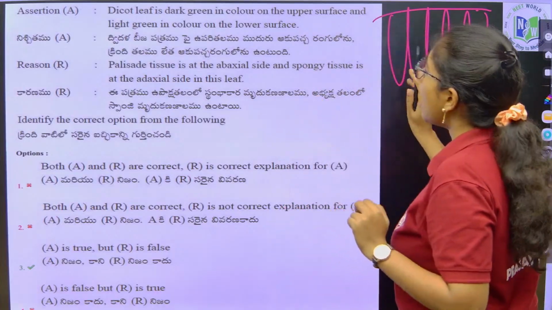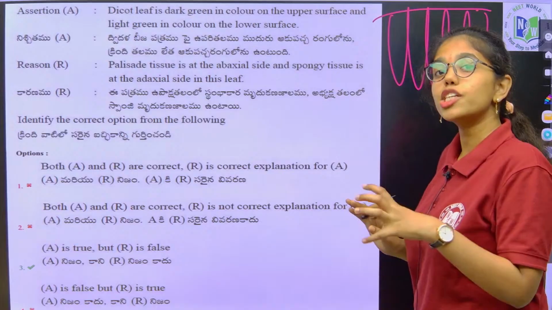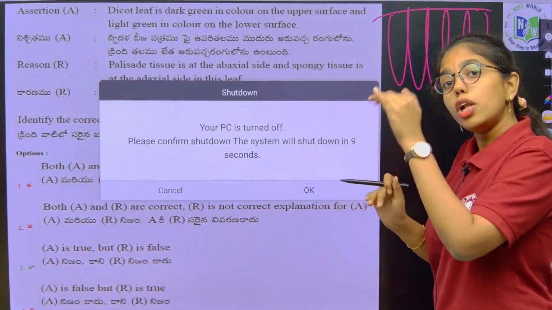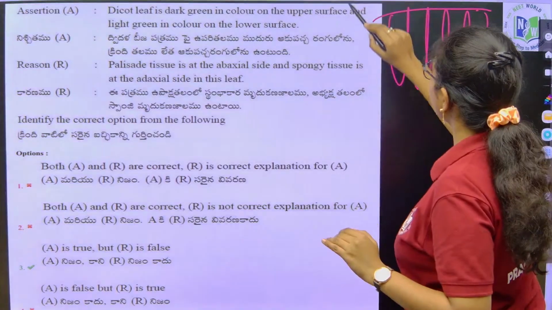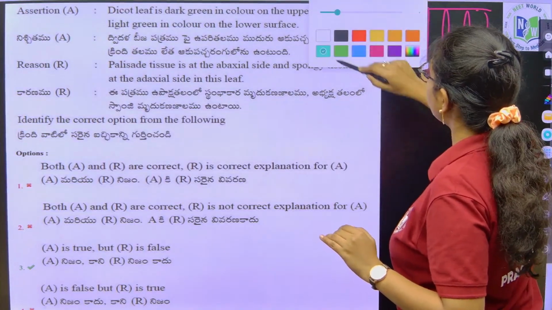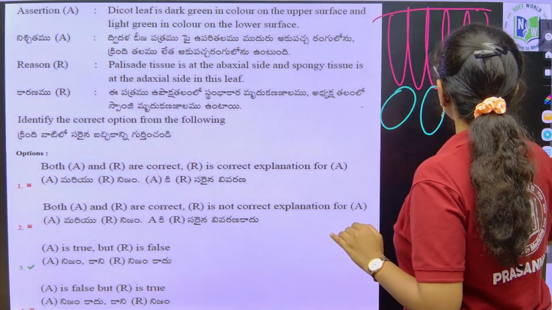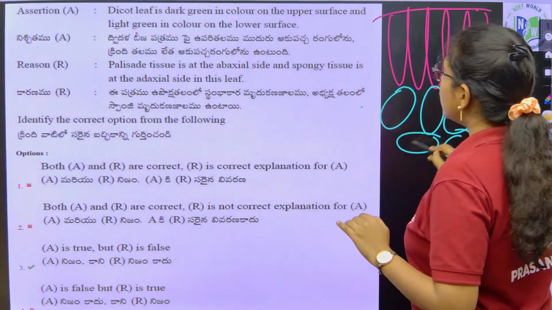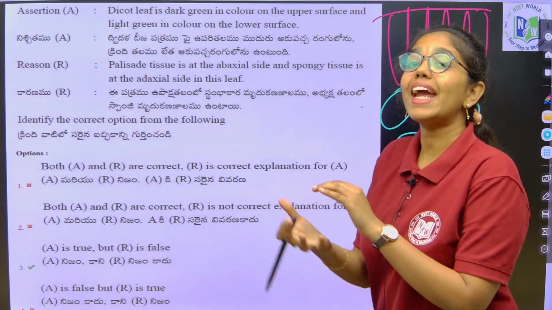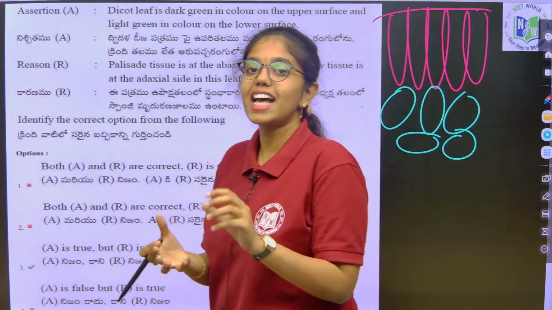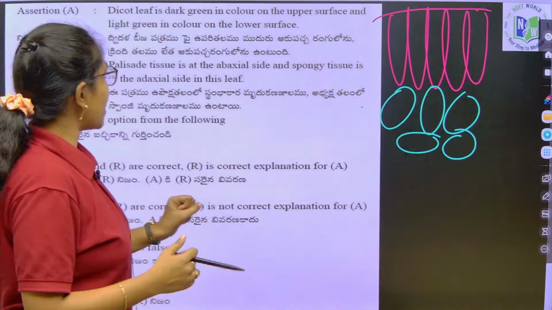What are present? Palisade parenchyma are present, that is why it is dark green in color. Below the palisade parenchyma, spongy parenchyma is present. This spongy parenchyma will give lighter color to the leaf because it has broad intercellular spaces.